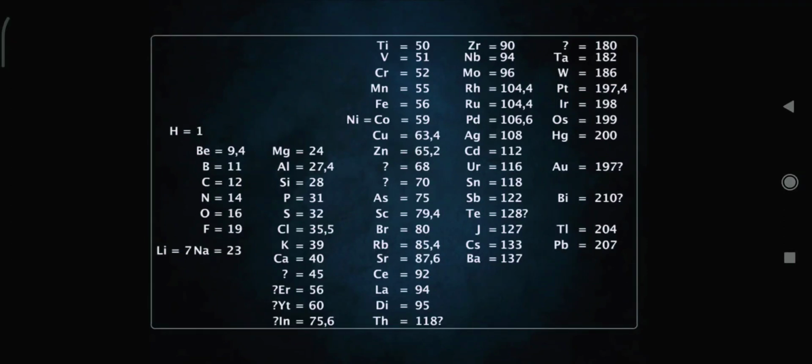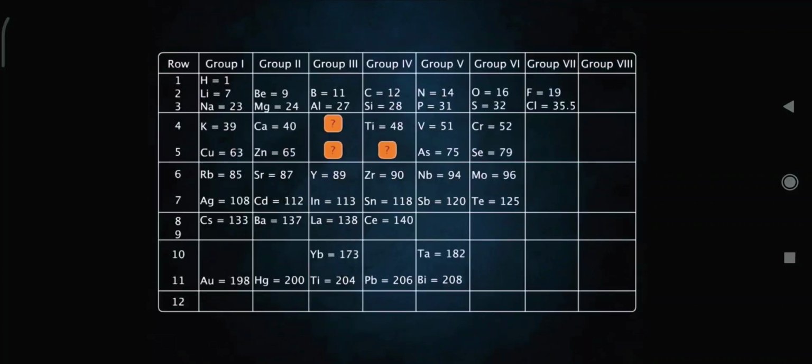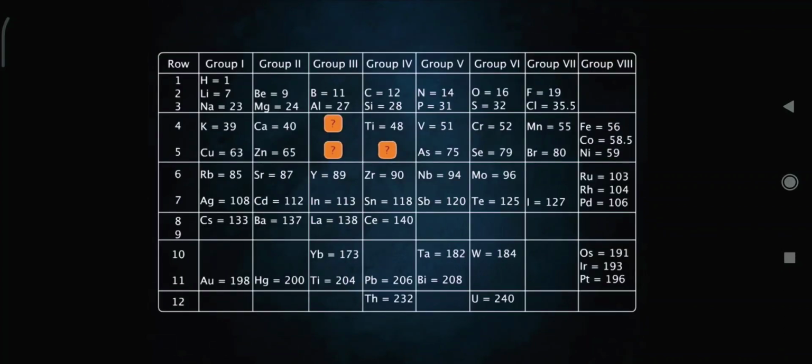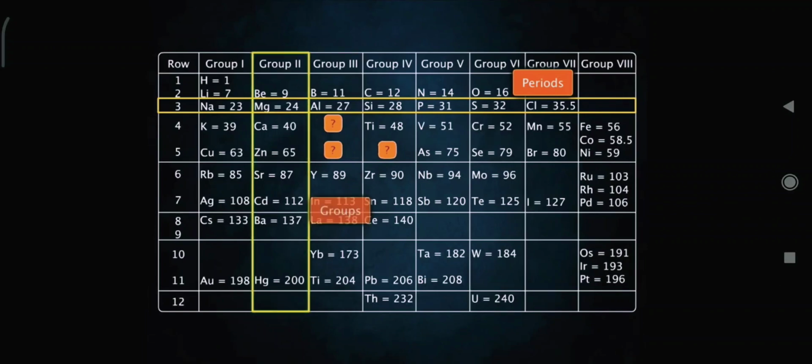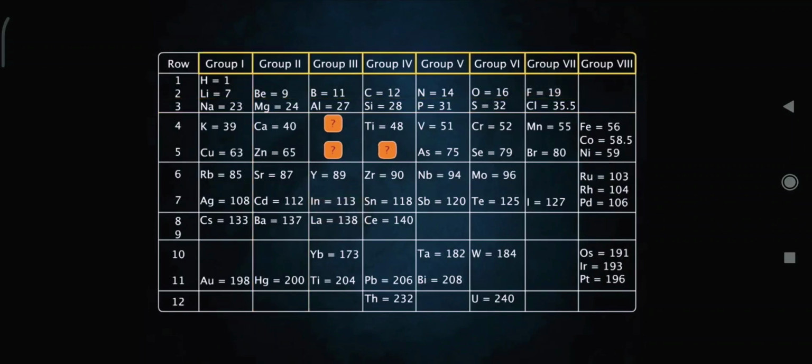Here is Mendeleev's periodic table. It is rotated clockwise 90 degrees so that it is easier to understand. It consists of rows of elements called periods and vertical columns known as groups. There are 8 groups numbered 1 to 8.